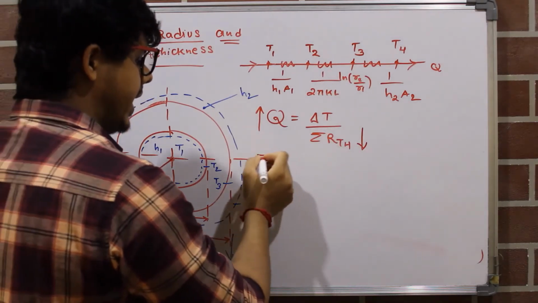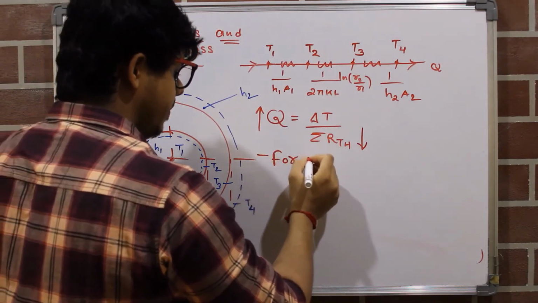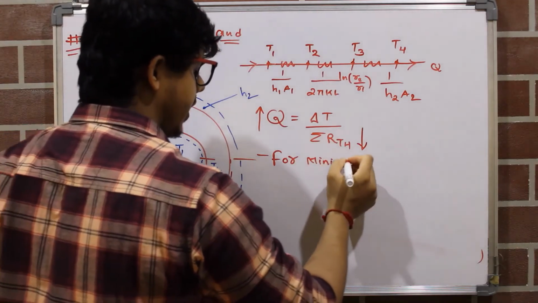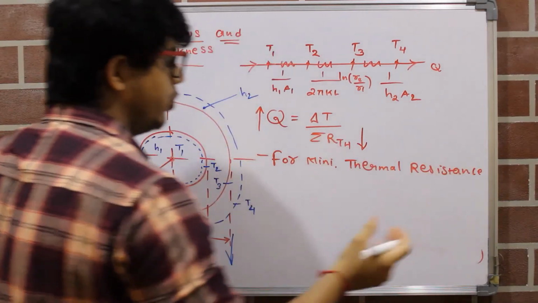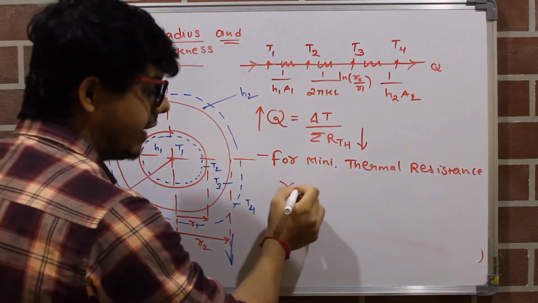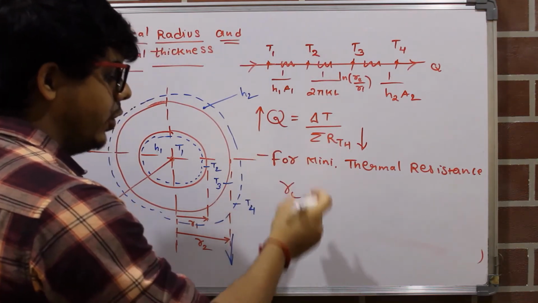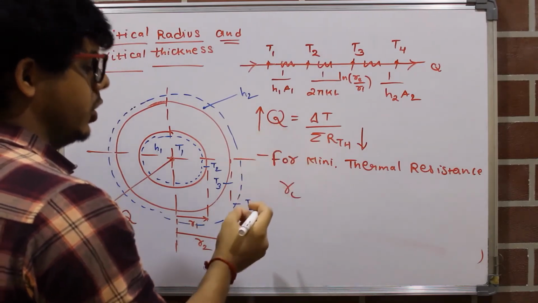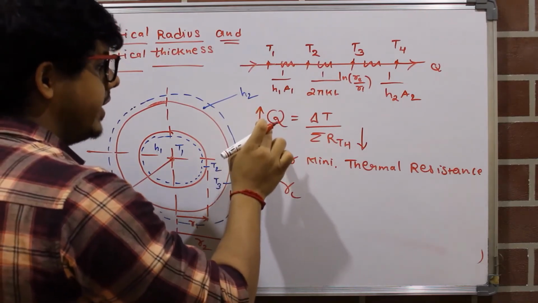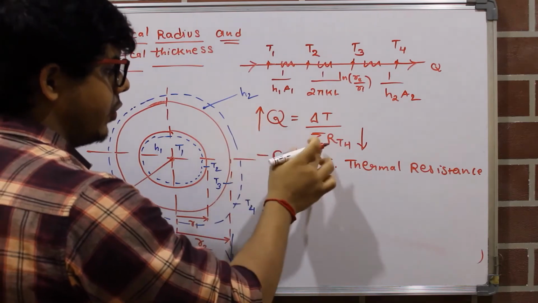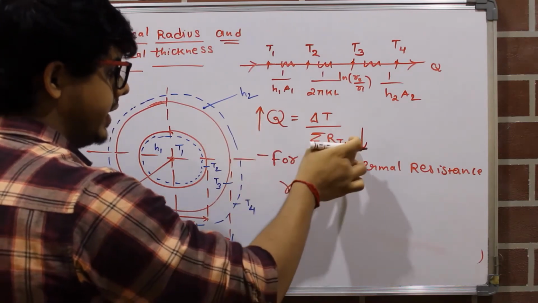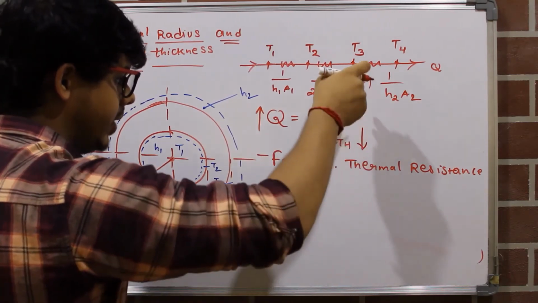So here we write: for minimum thermal resistance. Here we want to find the value of RC. What is RC? RC is the critical radius. At critical radius we know that we have maximum heat loss. So when this heat loss is maximum, from this equation we can see that the summation of thermal resistance will be minimum.